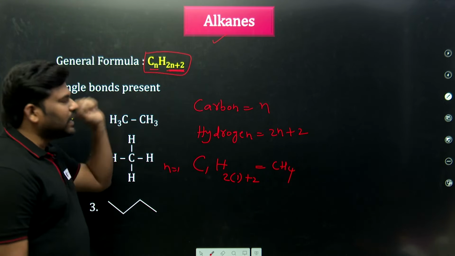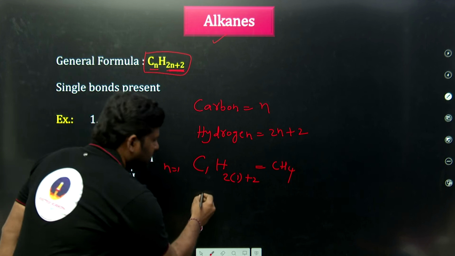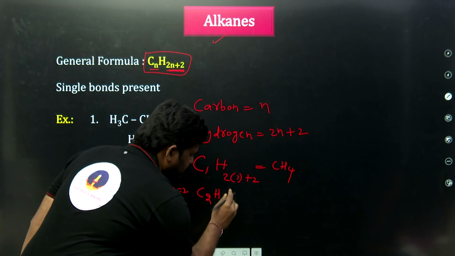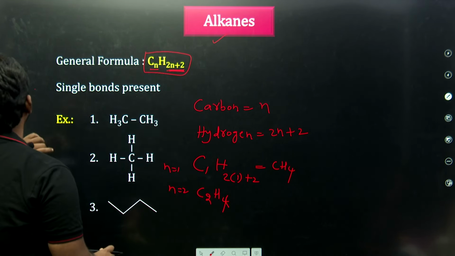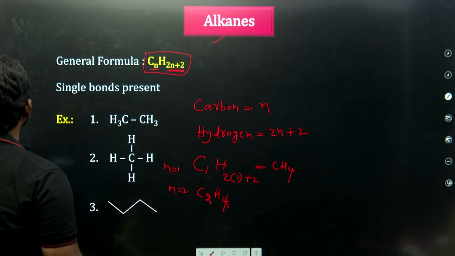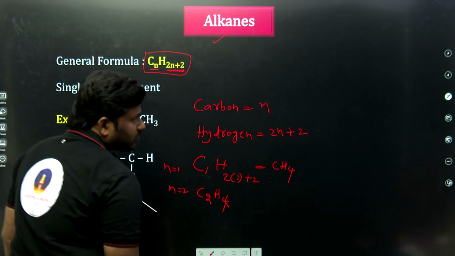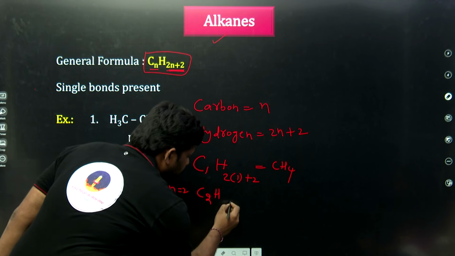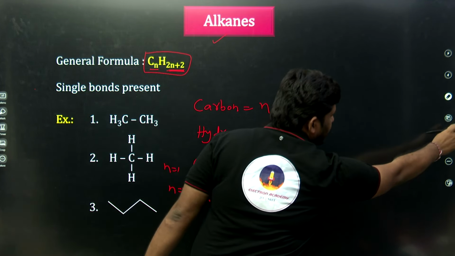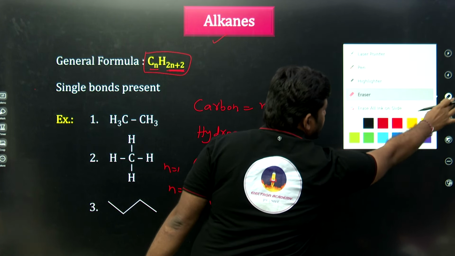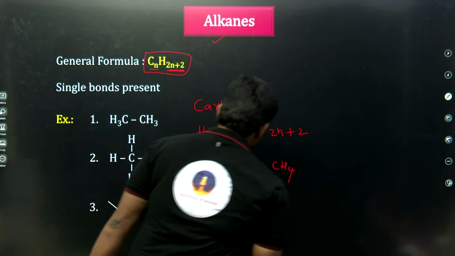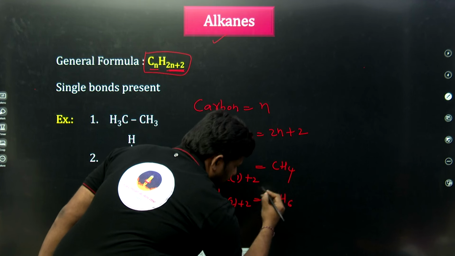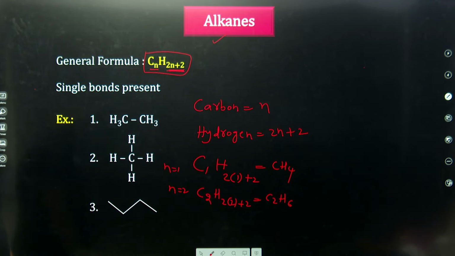This is the general formula CnH2n+2. Next, if you put n equal to 2, we get C2, and 2 into 2 plus 2, that is equal to C2H6. So CH4 and C2H6.